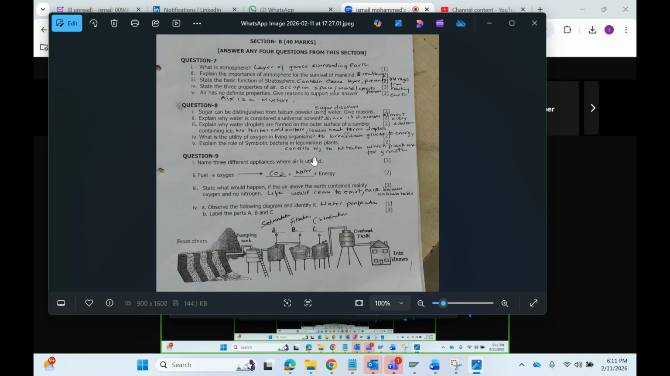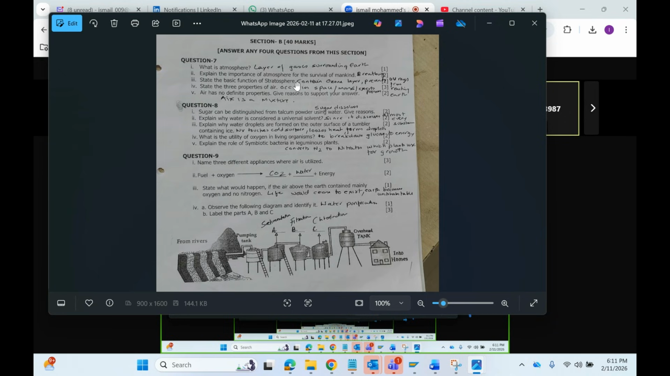What is atmosphere? Atmosphere is the layer of gases surrounding the earth. Explain the importance of atmosphere for survival of mankind. All the living organisms, humans, require oxygen for breathing or respiration, and that is present in the atmosphere. In this way, the atmosphere is important for the survival of mankind. That is what you have to say.